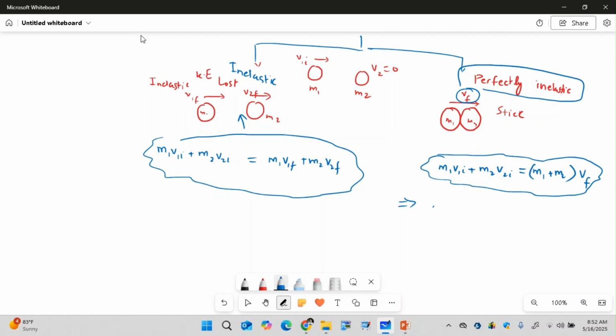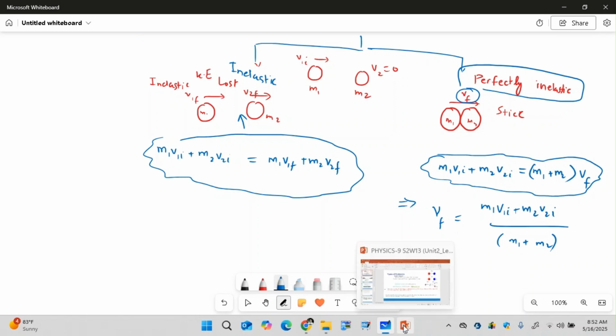But if they ask for the final velocity together, you can say that vf will be (m1 v1I plus m2 v2I) over (m1 plus m2). So this is the situation that gives us a perfectly inelastic collision.